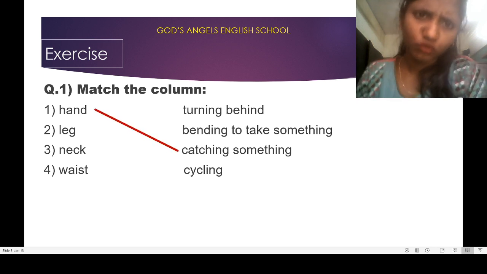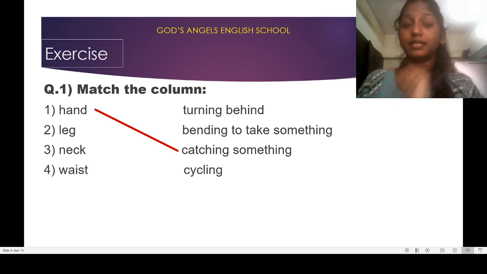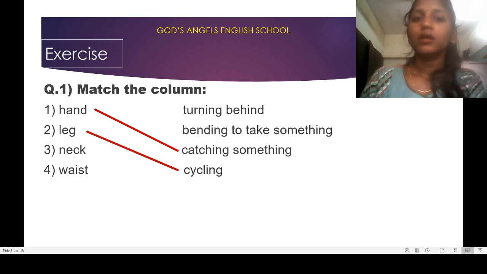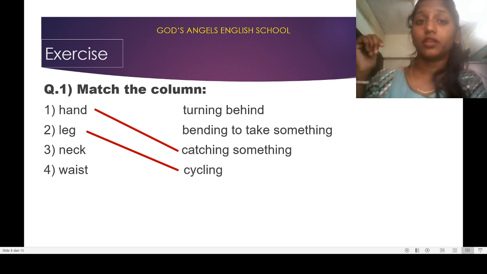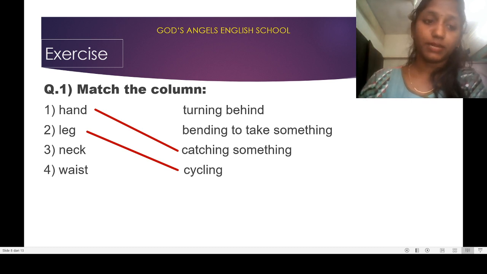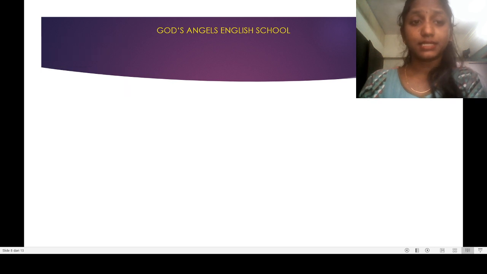Do we use legs for turning behind? No. Bending to take something? No. Cycling? Yes. In cycling we use our legs. So cycling. Neck. Neck is used for turning behind. If someone is calling you from behind, you will turn your neck like this. So that is turning behind. That is right. Waist. Last one, bending to take something.